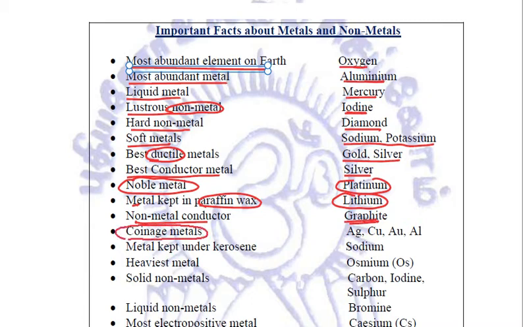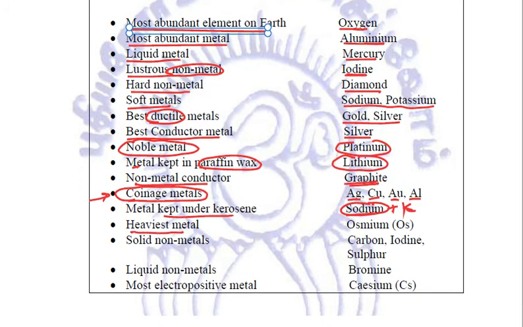Coinage metals, very important, you will get a question out of these. The metals which are used for making coins, etc., are silver, copper, gold and aluminium. The metal which is kept under kerosene is sodium; potassium is also kept under kerosene. Mainly sodium we keep. Why? Because it is highly reactive. So in order to preserve it, we keep it under kerosene. The heaviest metal is osmium. Symbol is Os.